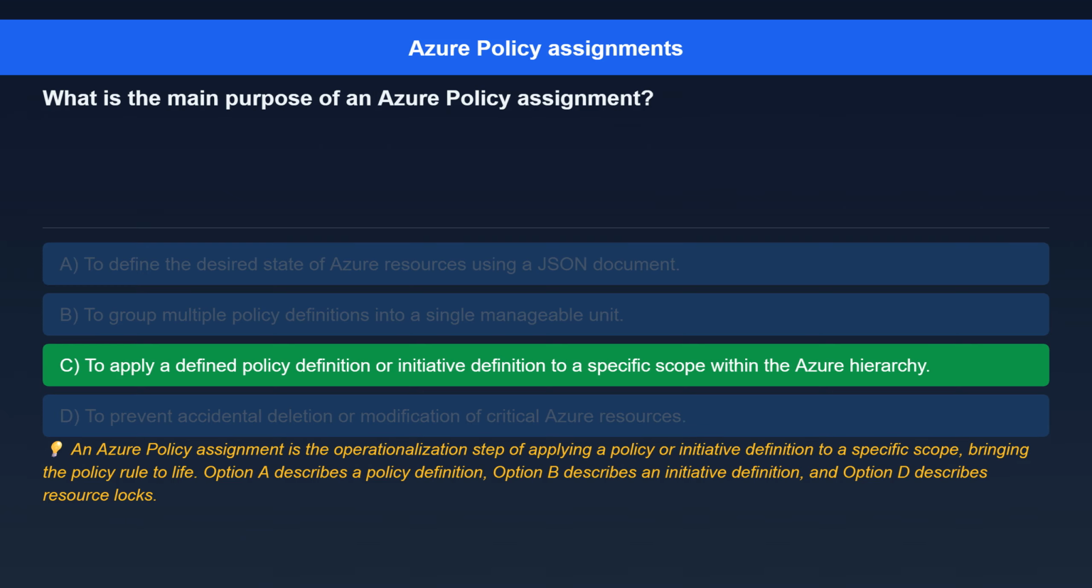The correct answer is, quote, to apply a defined policy definition or initiative definition to a specific scope within the Azure hierarchy. Here's the explanation. An Azure policy assignment is the operationalization step of applying a policy or initiative definition to a specific scope, bringing the policy rule to life. Option A describes a policy definition, Option B describes an initiative definition, and Option D describes resource locks.